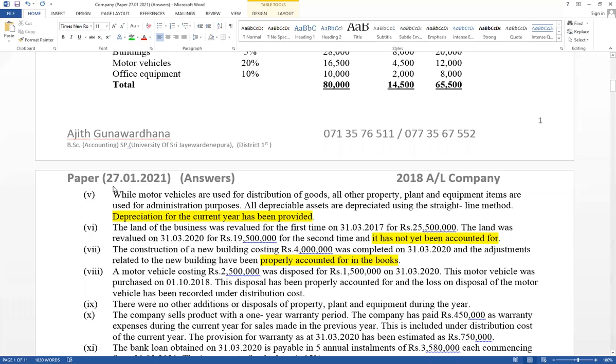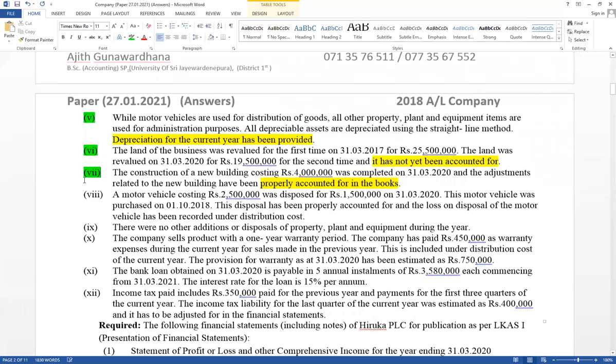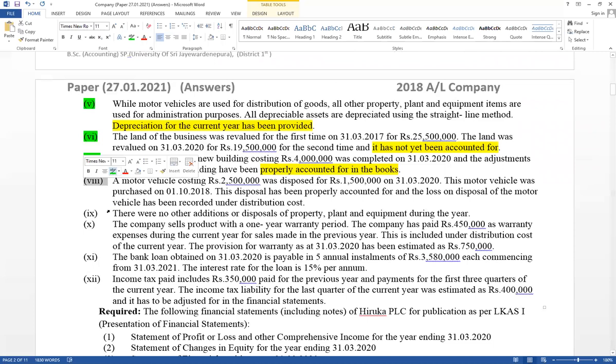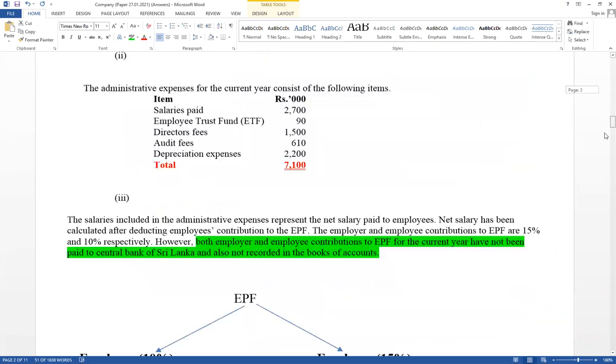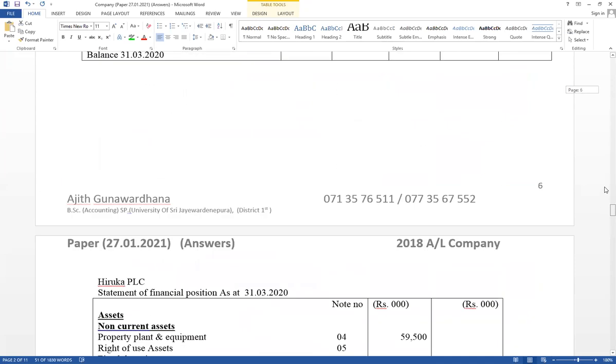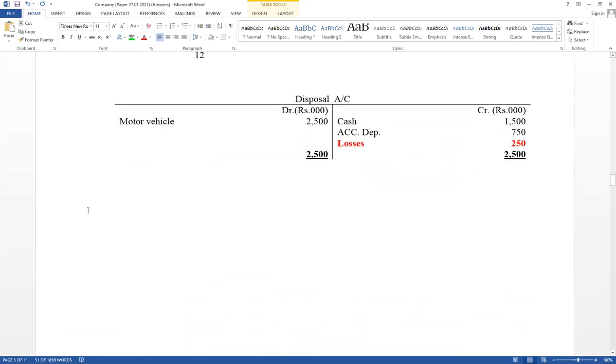Depreciation recorded okay, 5. Revaluation, 6, okay. Construction of building, 7, okay. And disposal we have discussed. And the ninth one also. There were no other additions or disposals of property, plant and equipment during the year. Those parts okay. Now think about the 10th one. A very important adjustment. Think about the 10th, relevant for warranty. Based on LKAS 37, we have discussed provision, contingent liability, and contingent assets.